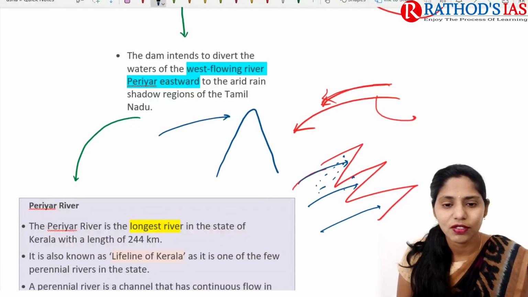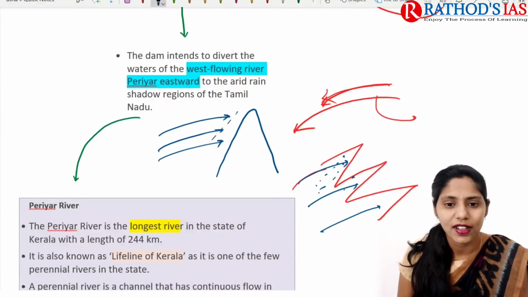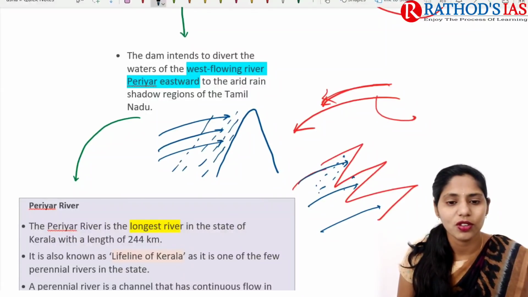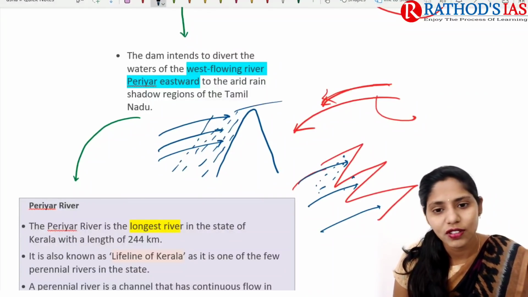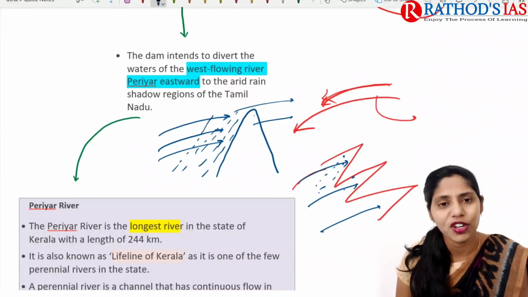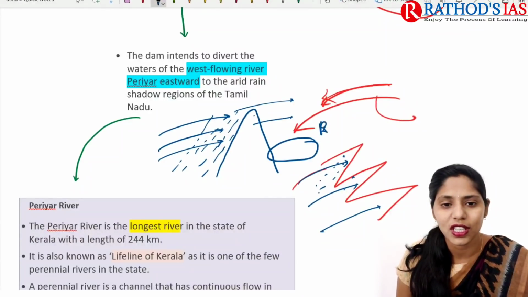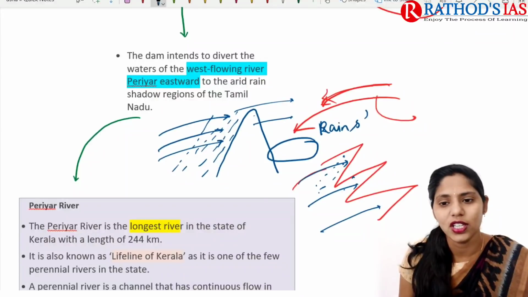Whenever moisture laden winds, that is, winds carrying moisture, hit these structures, that will lead to precipitation here, right? That will lead to formation of rainfall here. But whenever winds are moving on after giving rainfall here, it will not cause any rainfall here. So this region, which is behind this mountain or hill, we can call a rain shadow region.